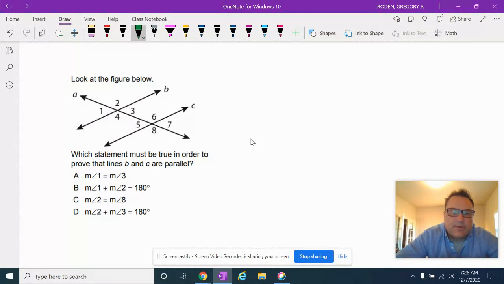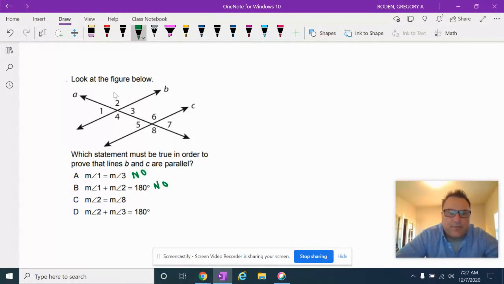All right, look below. What statement must be true in order to prove the lines are parallel? Okay, so let's just go through it. Angle 1 congruent to angle 3. Nope, those are vertical angles. Vertical angles don't make lines parallel. They are congruent to each other, that's true, but it's not going to make the lines parallel. So this is no. Measure of angle 1 plus the measure of angle 2 equals 180. Again, that's a true statement. They do equal 180 because it's a straight line, but that just means they're a linear pair and they add up to 180. That doesn't make lines parallel. So this is a no.